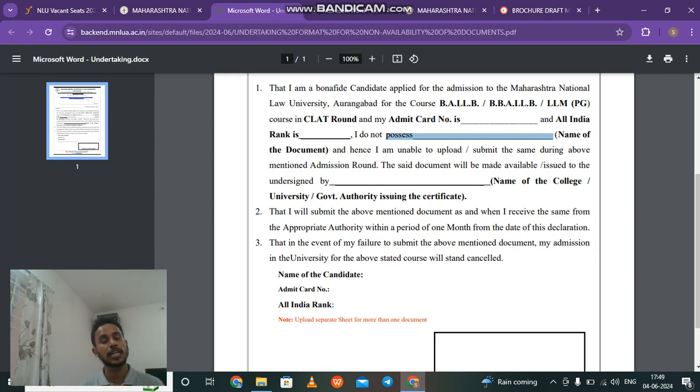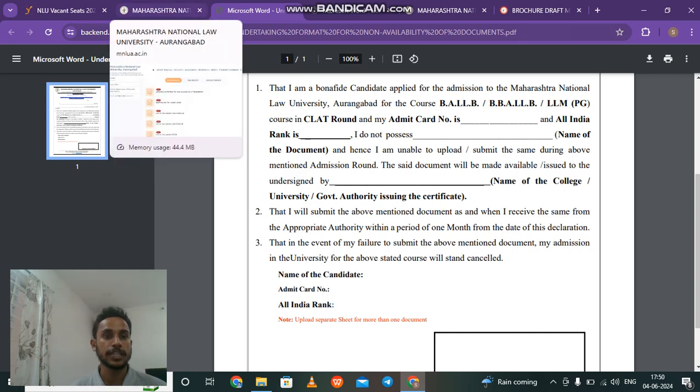So I don't have the 12th class mark sheet as of now. So what will I do? I will mention here that I don't possess the 12th class mark sheet, but I will make sure that I hand it over to the authority as and when it is available, or as and when I get it. So this particular document is also important.